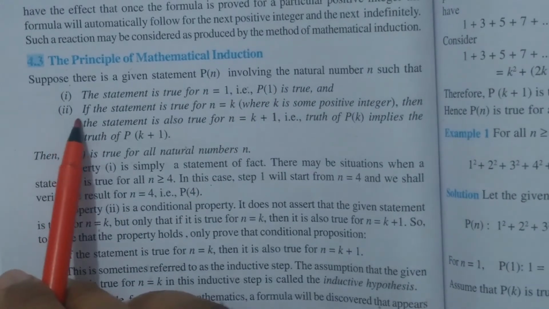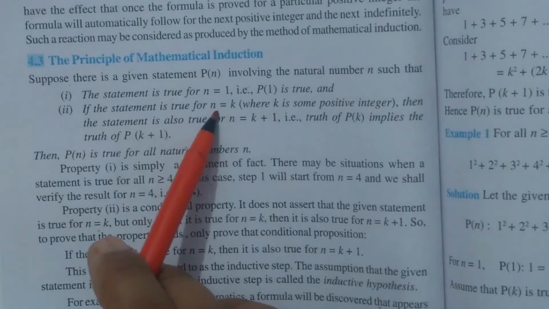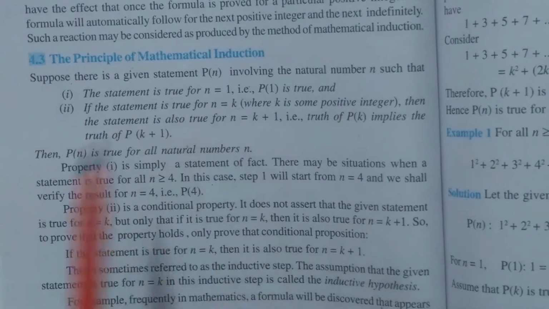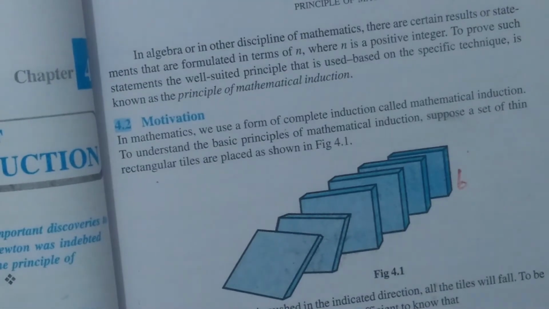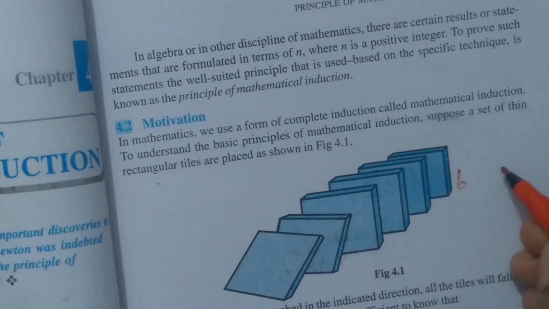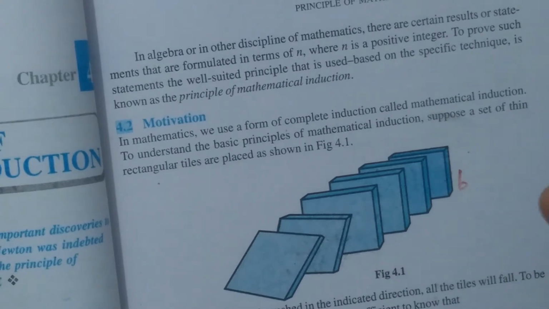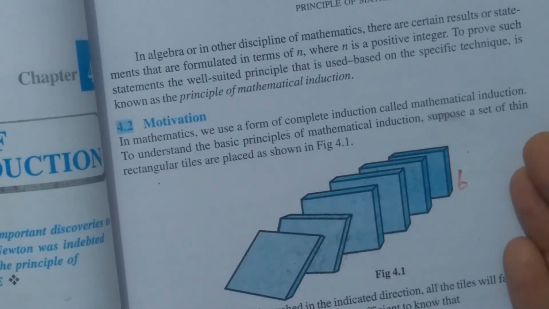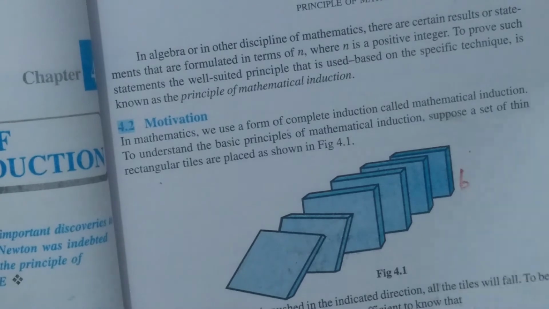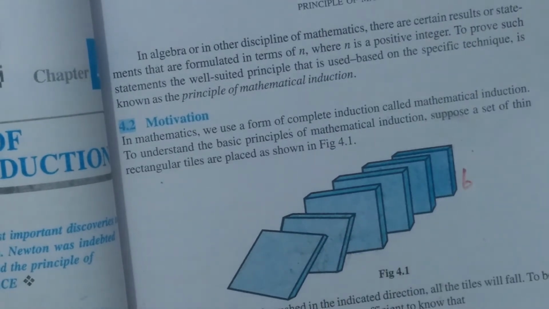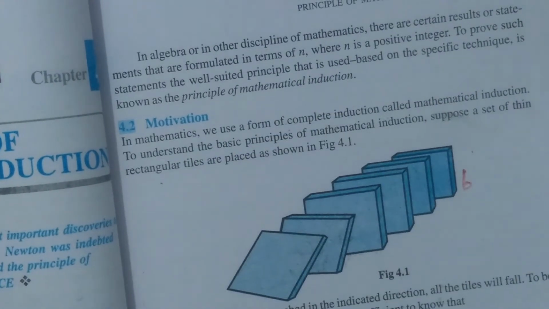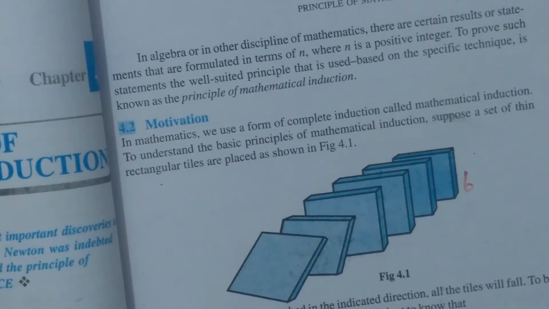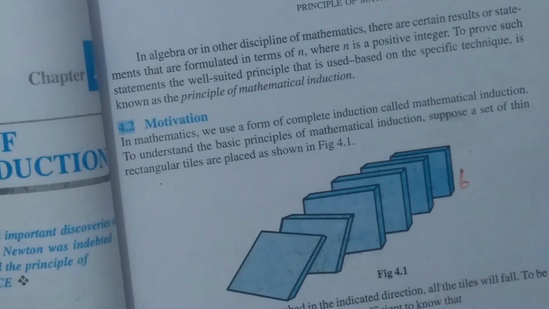Number 2, if the statement is true for n equal to k. In the previous example, we were saying that if the 6th tile falls, then the 7th tile will also fall. Just after 6, whose turn will come? The 7th tile, the 6 plus 1th tile.